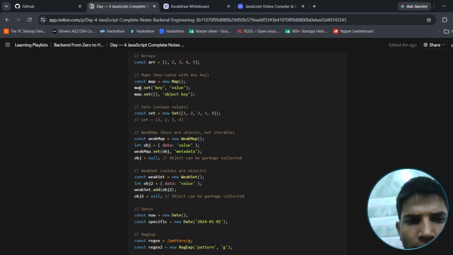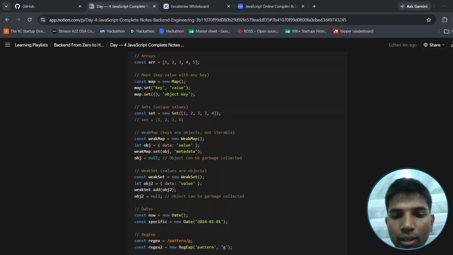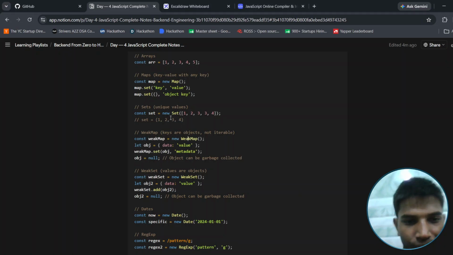Let's start with map.set. Set will use key value pairs in which the key will be unique and the value can be a duplicate value. Map.set sets a unique value. Set is equal to new Set, that means it will define a new set. Set will contain all the unique values.